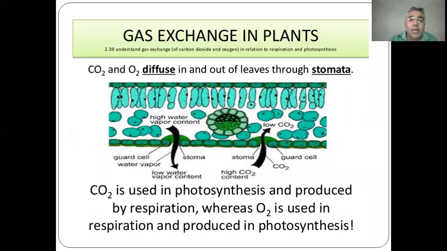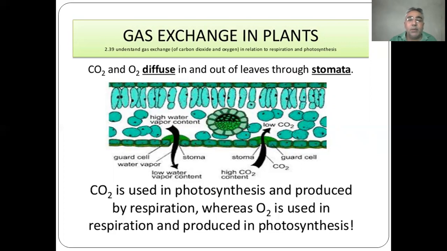After that, the next process in respiration is gaseous exchange. First of all, I want to tell you about gaseous exchange in the plant. Gaseous exchange in plants takes place by a simple process, that is diffusion, of carbon dioxide and oxygen. What is diffusion? As you know, it is the movement of molecules from high concentration to low concentration. In the environment, the concentration of oxygen is more, therefore it goes inside the cell. Inside the cell, the concentration of carbon dioxide is more, and therefore it goes outside the cell.